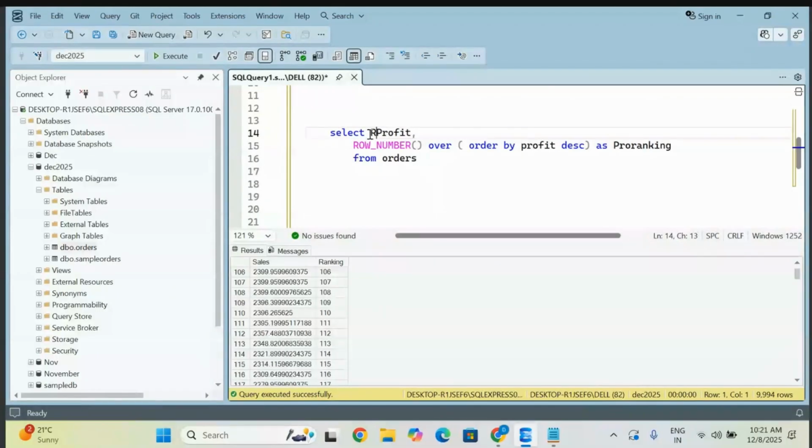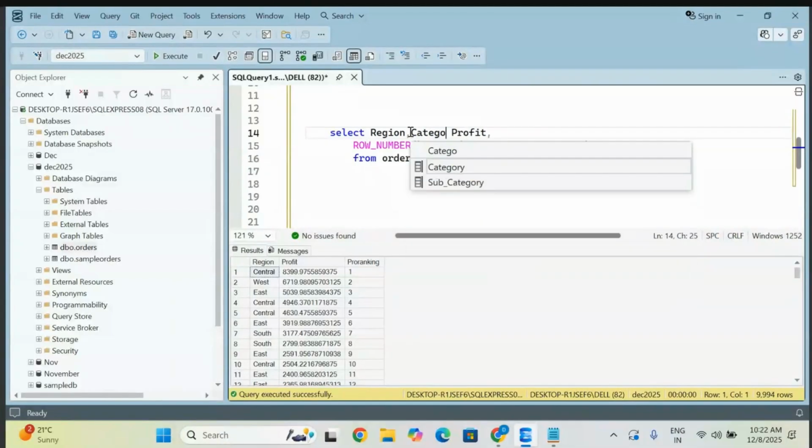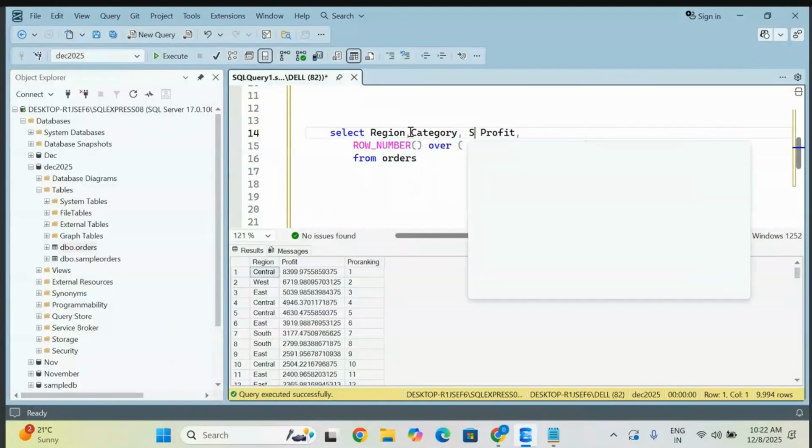Can I take one more column here? Let me take region. Can't I take it? Go check it out. Yes, you can successfully get it. Can I take any other columns? For example, category, or state you can take.